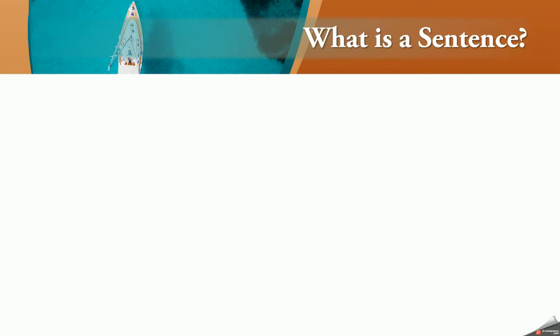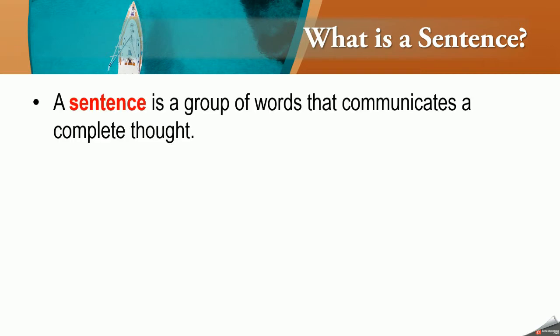So the very first thing is, what is a sentence? We know that our English language is made of the English alphabet, where we have 26 letters, out of which 5 are vowels and the rest are consonants. So when we join the letters, we form words. When words are joined, it forms a sentence, and when sentences are clubbed together, they make up a paragraph. A sentence is a group of words that communicates a complete thought.